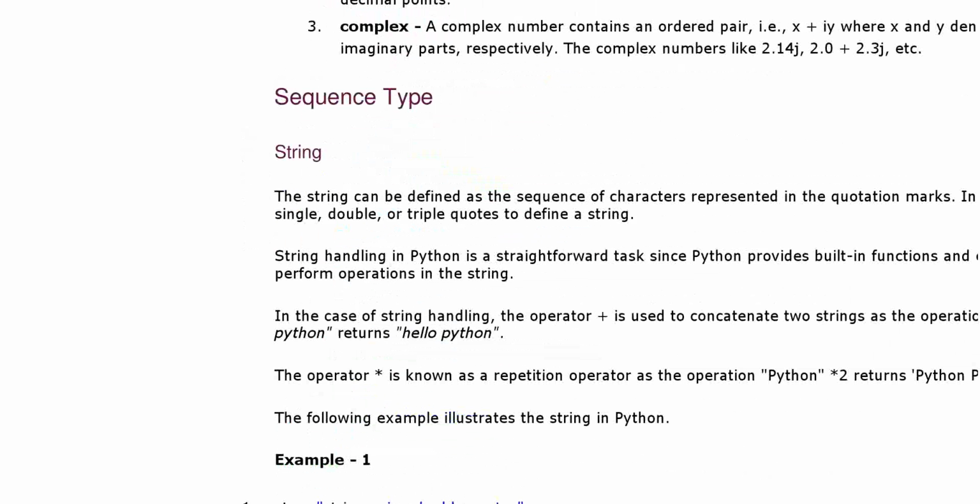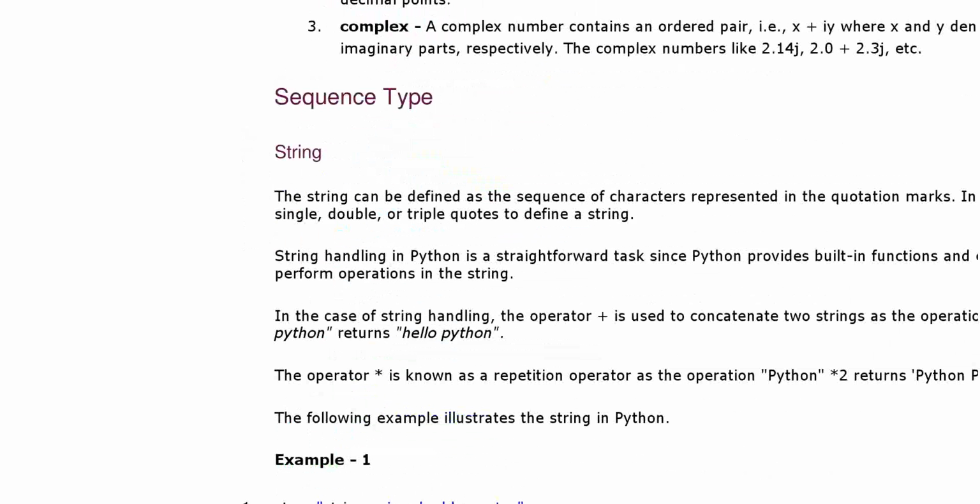Okay, next is your asterisk sign. It is just for repetition, for how many times you want to type the string. Here Python into 2 is given. That means you want to repeat Python twice in the output. So it will return the value Python Python.